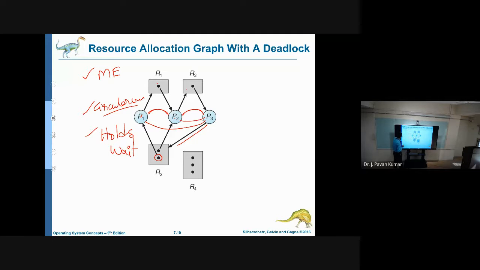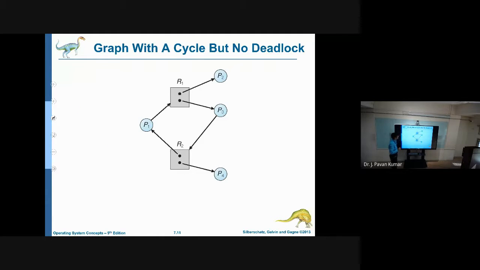Yeah. Next, this is the example. Here if you observe, we are having R1 of two instances, and R2 is also of two instances. Now P4 held one resource and P1 held one resource, one instance.